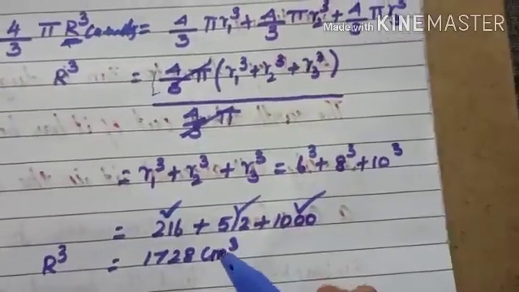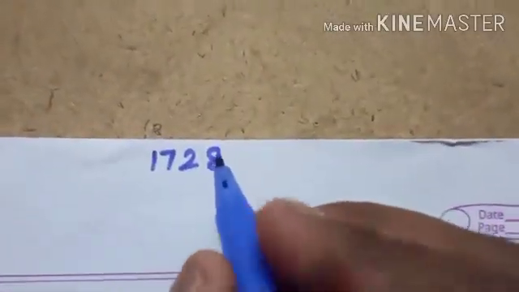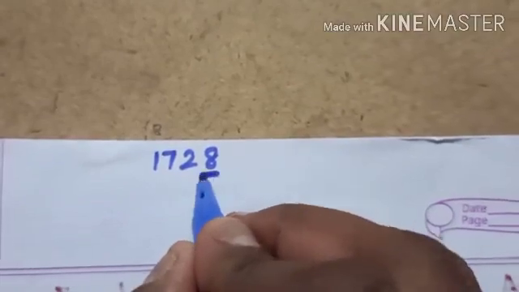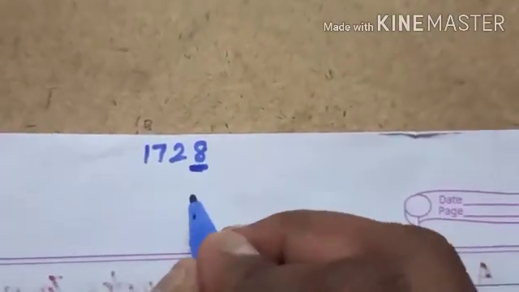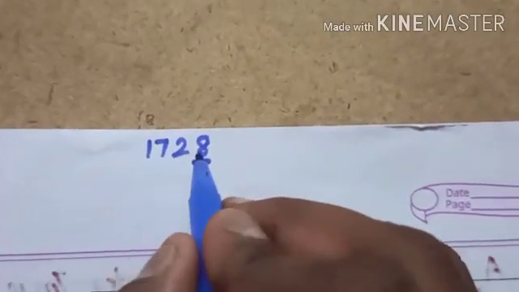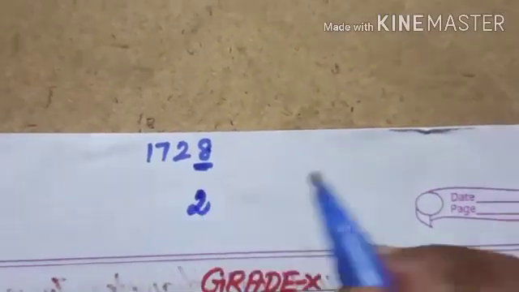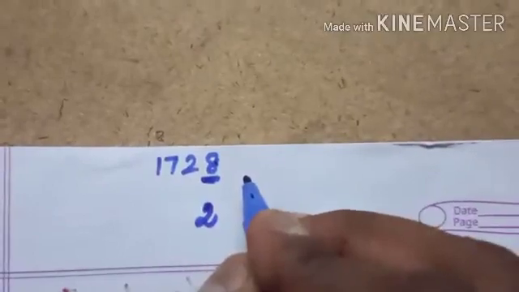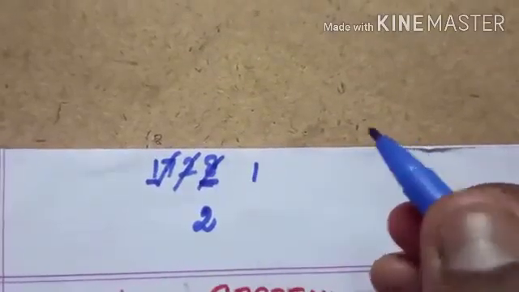So how do you find the radius? You need to take the cube root. In a shortcut way, I will show you. In lower classes, in 8th standard, you learn about this. In a cube number, the unit digit is 8, so what is the unit digit of the cube root? 8 means it is 2. Next, you strike off 3 digits: ones, tens, hundreds. What remains is 1. You can check with the cube table.